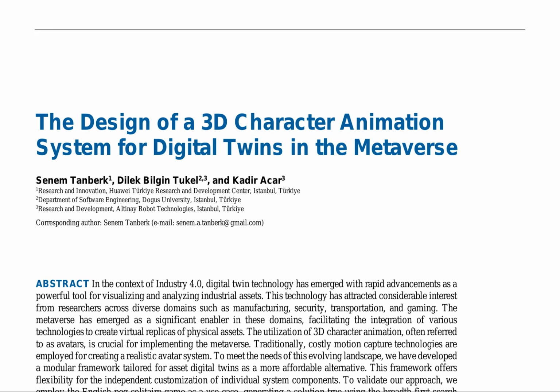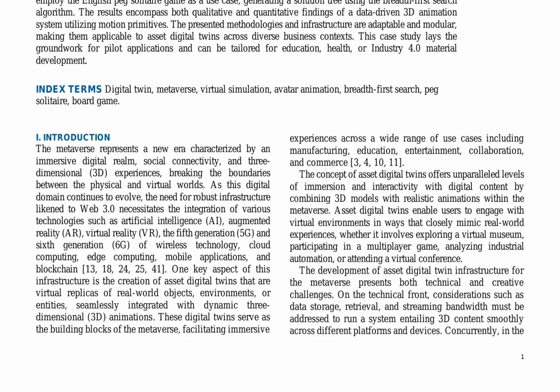However, developing asset digital twin infrastructure poses technical and creative challenges, including data storage, retrieval, and streaming bandwidth. To address these challenges, a modular framework is proposed, offering flexibility for independent customization of individual system components. This framework is validated through the English peg solitaire game as a use case, where a solution tree is generated using the breadth-first search algorithm.